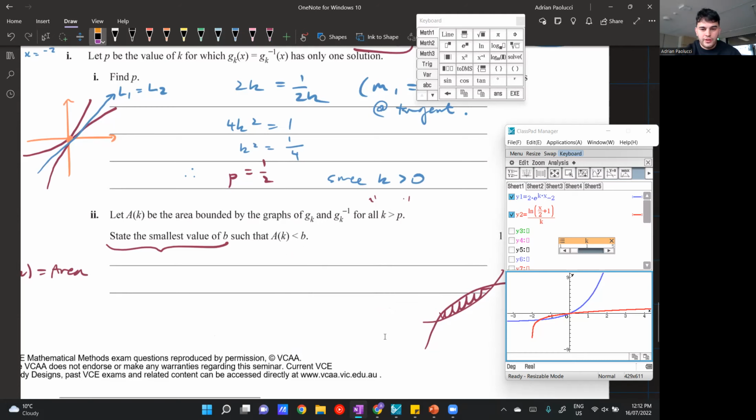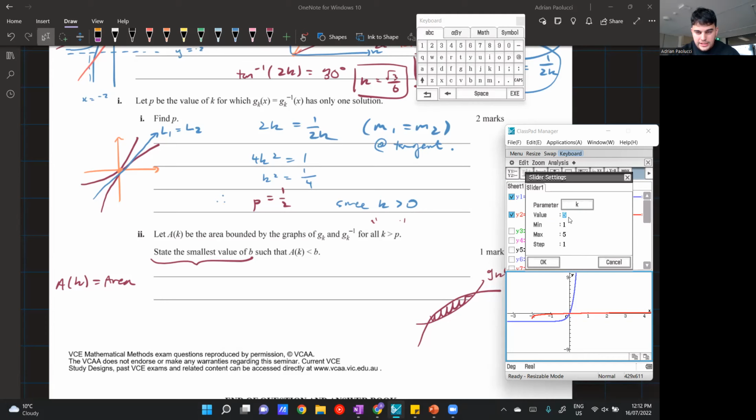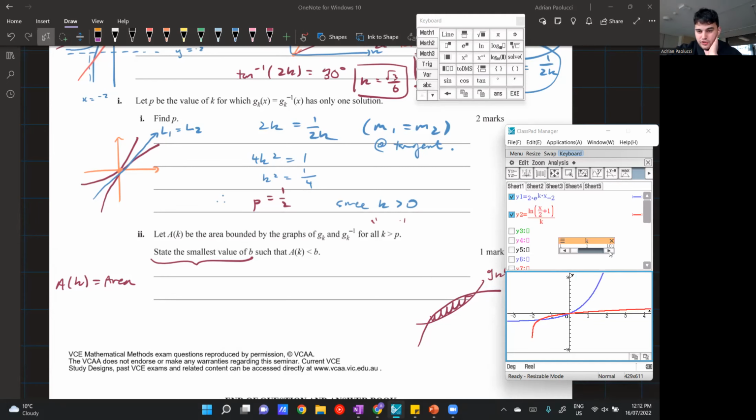Now, again, a couple of approaches. What I would do is what I did before: set up my graph and see what happens when I change the value of K, and I can see that my area is widening. You probably came across this trend in your investigation tasks, where you had to change around parameters and see how your graph changed. What I saw was that when my value was positive, which is fine for this question, and it increased, my area increased, so my graphs got further away. To confirm that hypothesis, I'll increase my values even more. I'll say 1 to 100 or something like that, and make my step size a bit bigger. I'll make it 5, just so I can get more extreme values.